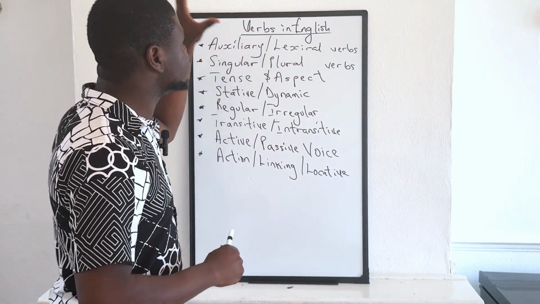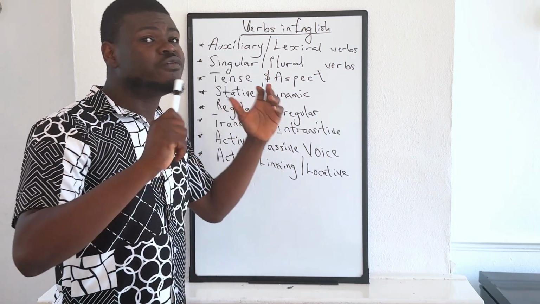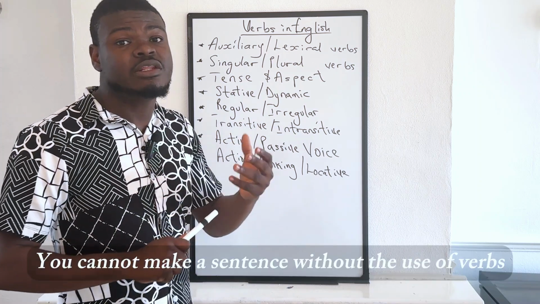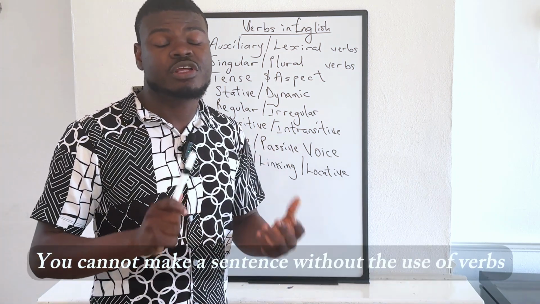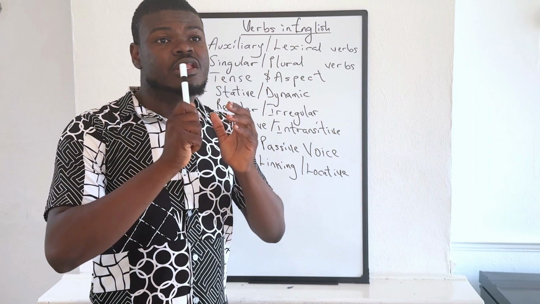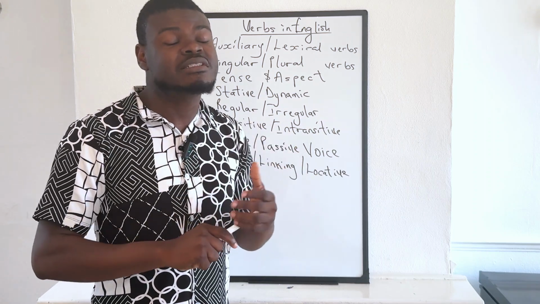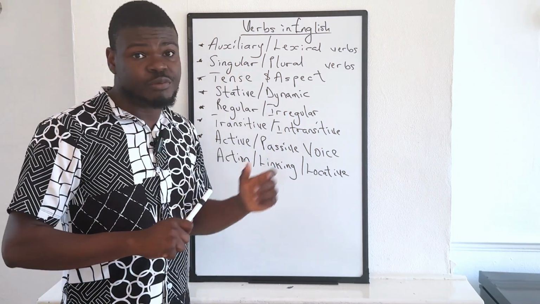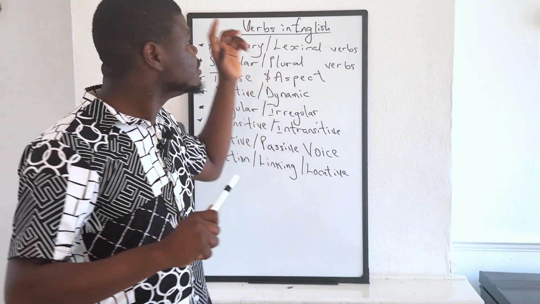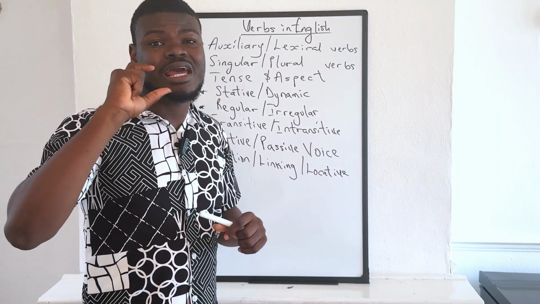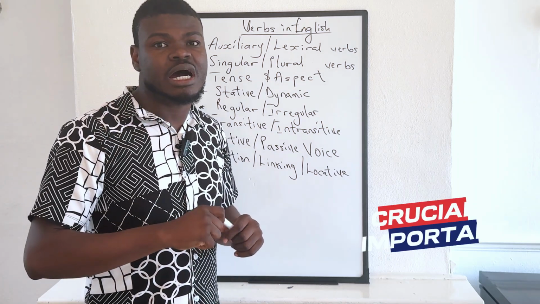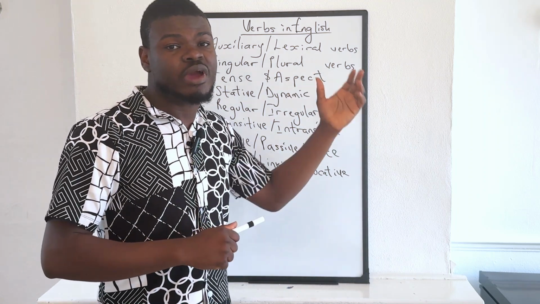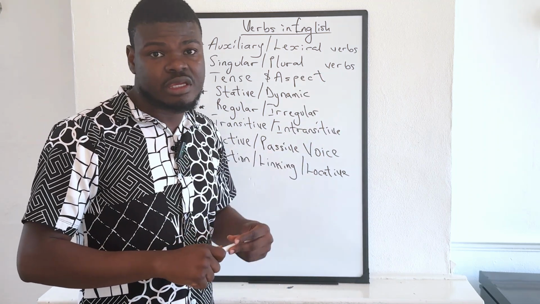Today's lesson we're considering verbs in English. Verbs are extremely important in English. As a matter of fact, you cannot make a sentence without the use of verbs. There is no way you can ever make a complete sentence, a major sentence, without using a verb. So that tells you that these words called verbs are extremely crucial and important in making sentences. So what then are verbs and why are they important?